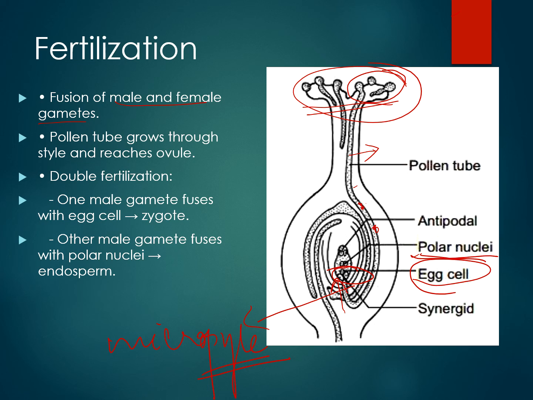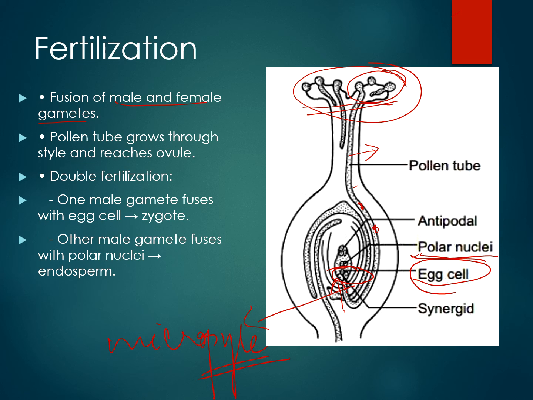Why is it called double fertilization? One male gamete combines with the egg cell, and another combines with the polar nuclei. So fertilization happens twice, and for that reason it is called double fertilization. Two separate fusions are happening, and since three nuclei are involved in this fusion, it is called triple fusion.